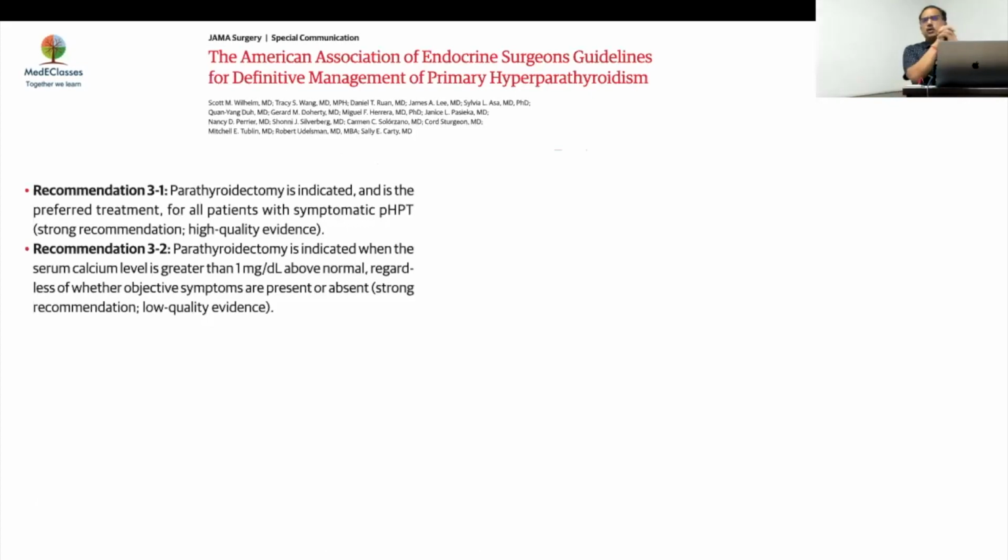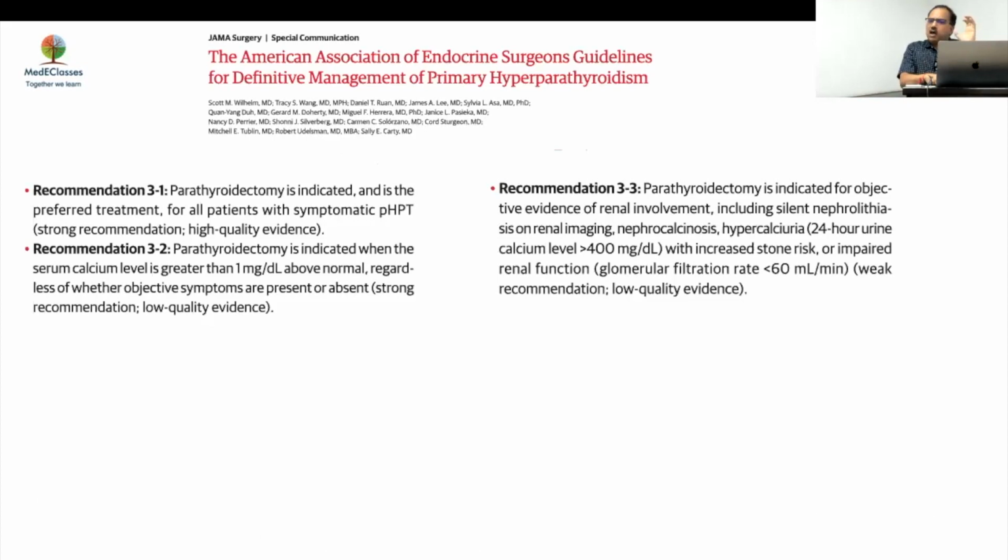Now, what do we do if there is hyperparathyroidism? These are the guidelines from the American Association, and what they clearly say is that in everybody who is less than 40 years of age, you have to do surgery. The main debate in hyperparathyroidism is in older individuals whom you are detecting hyperparathyroidism early, who do not have a bone disease, who do not have a calcification, who do not have a hypercalciuria, whether you do surgery or not. But everybody who is less than 40 requires surgery, so there is no debate.